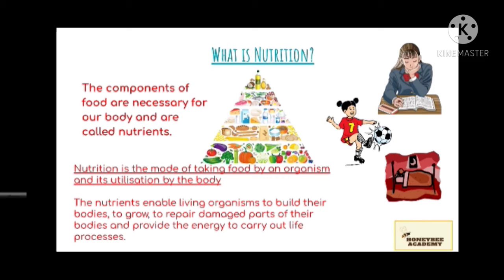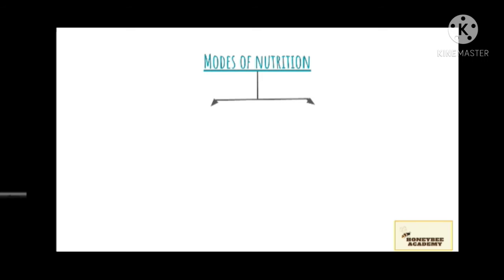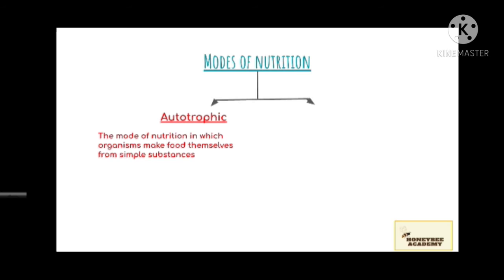So there are basically two modes of nutrition. One is autotrophic. In this mode of nutrition, organisms make their own food themselves using simple substances. An example of this would be plants, because they utilize simple substances like sunlight, water and soil and make their own food.